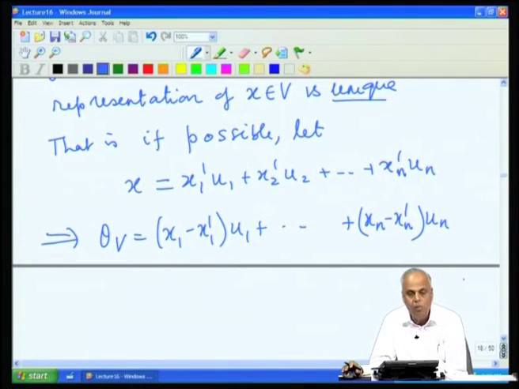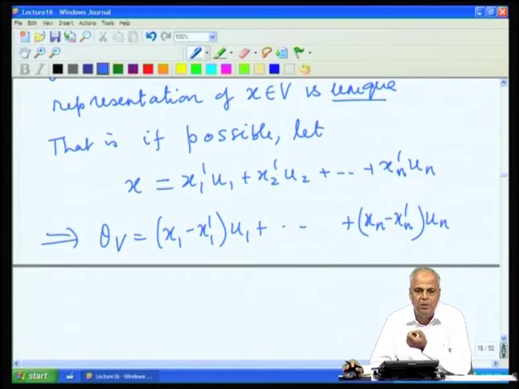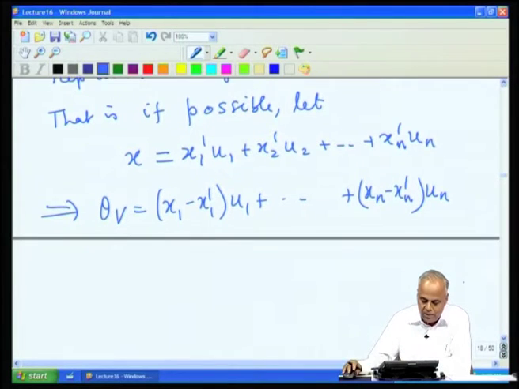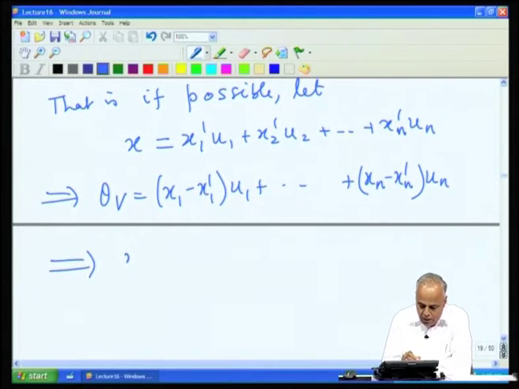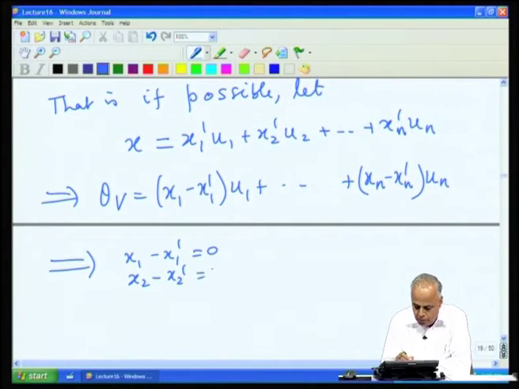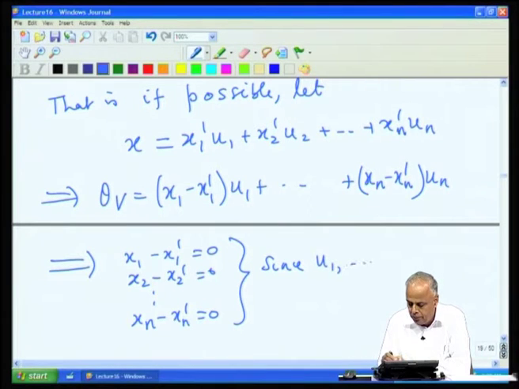However, we now know that B is a basis, and any basis must be linearly independent. Therefore, u1, u2, ..., un are linearly independent vectors. But once you have linearly independent vectors, the only linear combination that will give the 0 vector is when you take all the coefficients as 0. So, that implies x1 minus x1 prime equal to 0, x2 minus x2 prime is 0, and xn minus xn prime is 0, since u1, u2, ..., un are linearly independent.